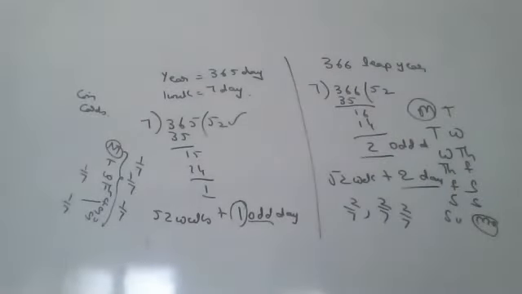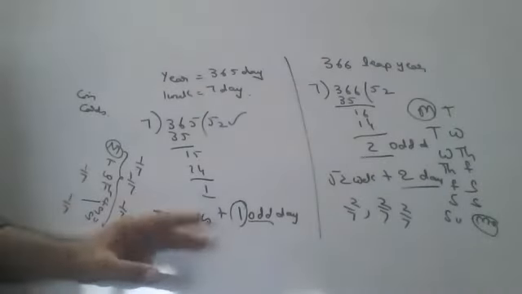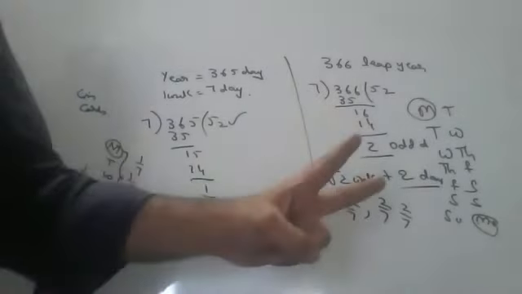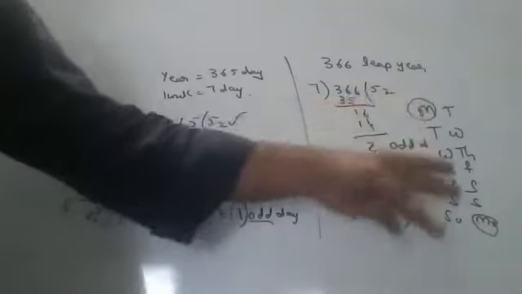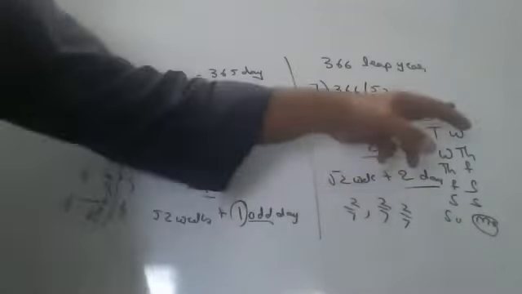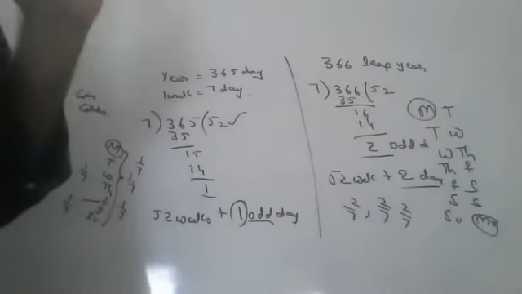In a normal year, after 52 weeks, 1 day is left over. That 1 day can be anything. Here, after 52 weeks, 2 days are left over. The 2 days can be Monday-Tuesday, Tuesday-Wednesday. So probability of Monday means 2 by 7. Probability of Tuesday means 2 by 7. Like that you should say.